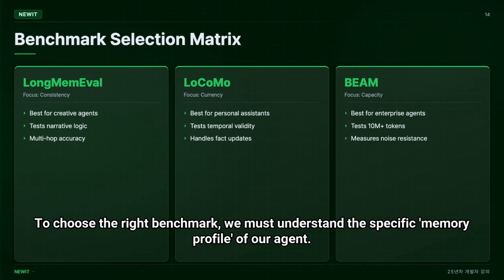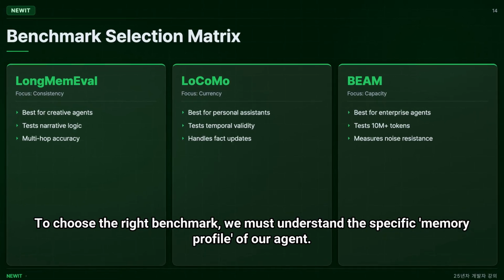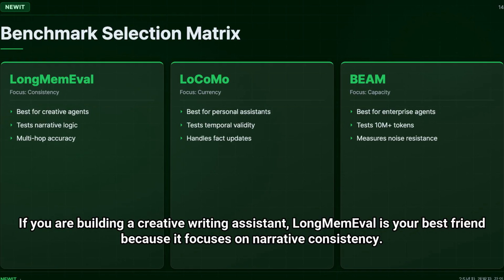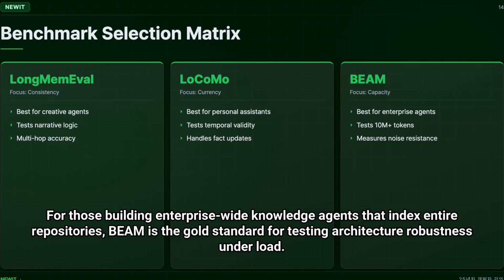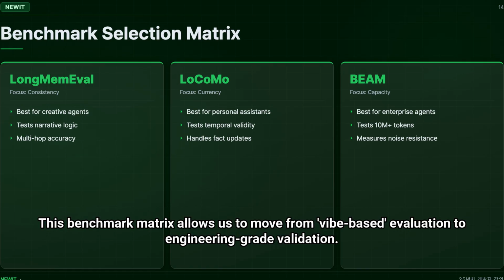To choose the right benchmark, we must understand the specific memory profile of our agent. If you are building a creative writing assistant, LongMemEval is your best friend because it focuses on narrative consistency. If you are building a financial advisor or a personal health coach, LoCoMo is non-negotiable because the time-to-truth relationship is critical for safety. For those building enterprise-wide knowledge agents that index entire repositories, BEAM is the gold standard for testing architecture robustness under load. This benchmark matrix allows us to move from vibe-based evaluation to engineering-grade validation.